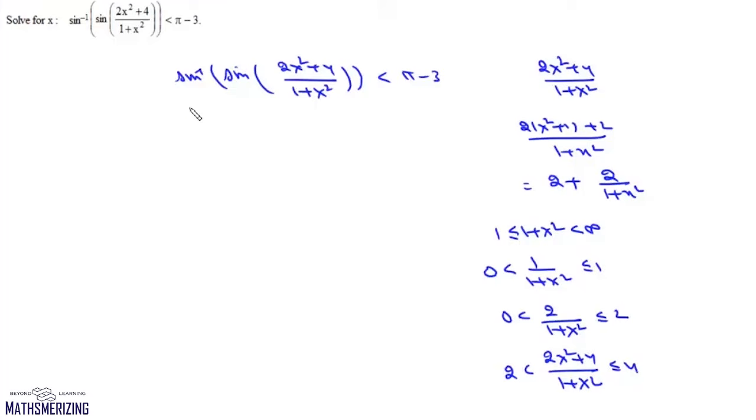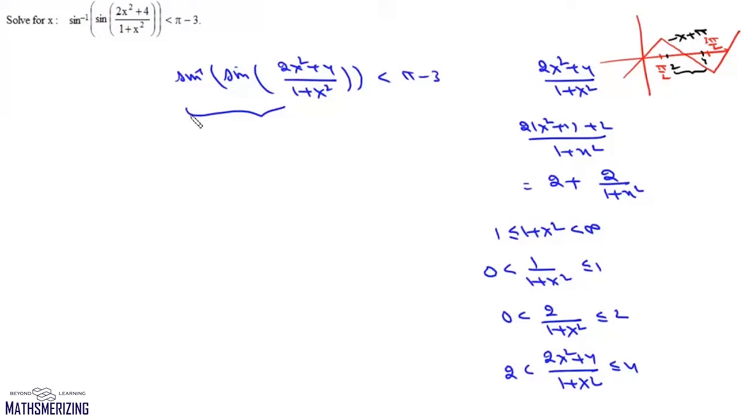Now we'll need to find the definition of sine inverse of sine x when x lies between 2 and 4. Now we'll draw the graph of sine inverse of sine x. This graph will be for x from minus pi by 2 to plus pi by 2. Then it'll be this function, and then it'll go like this. So this is pi by 2 and this is 3 pi by 2. Now 2 will be greater than pi by 2 and 4 will be less than 3 pi by 2. So within this interval, when x lies between 2 and 4, the definition of this function will be minus x plus pi.